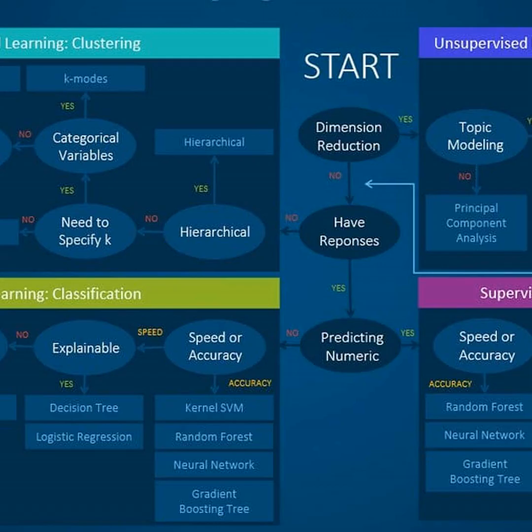GANs are a powerful technique in machine learning that are used for generating new data. A GAN consists of two neural networks, a generator that generates the data and a discriminator that determines if the generated data is real or fake. GANs are widely used for image and video generation, but they can also be applied to other domains such as speech and text generation.